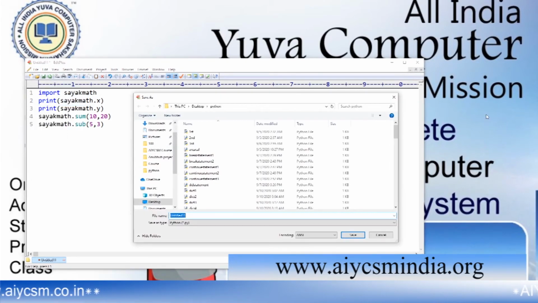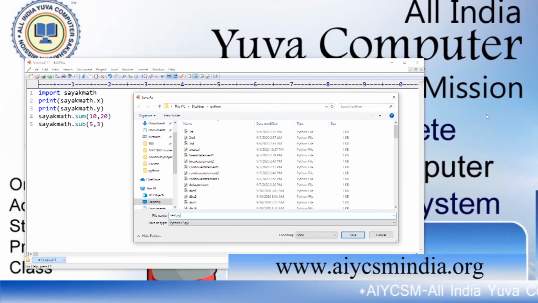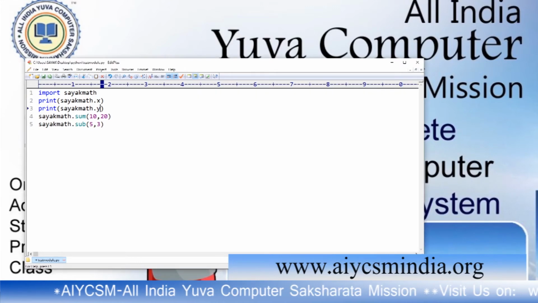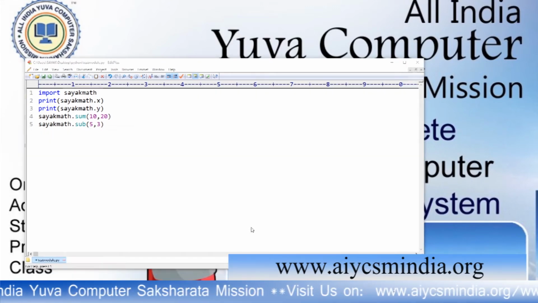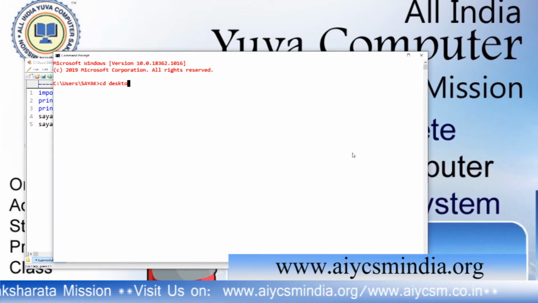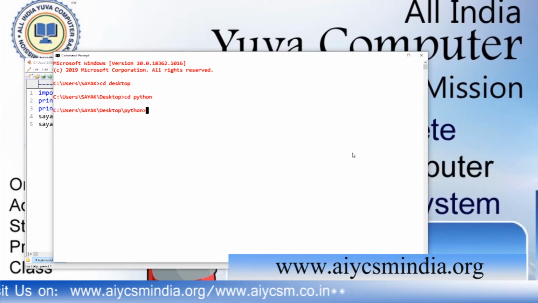Save it as test module.py. Run it from the command prompt. If you run it from the command prompt, you will see python test module.py.